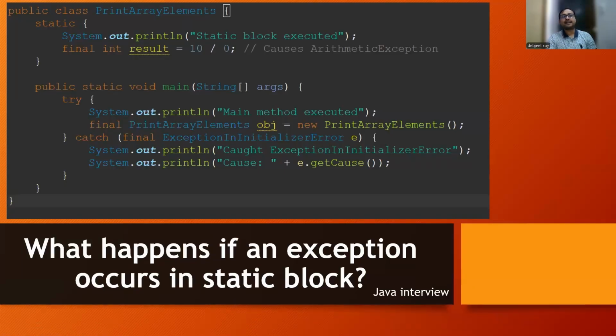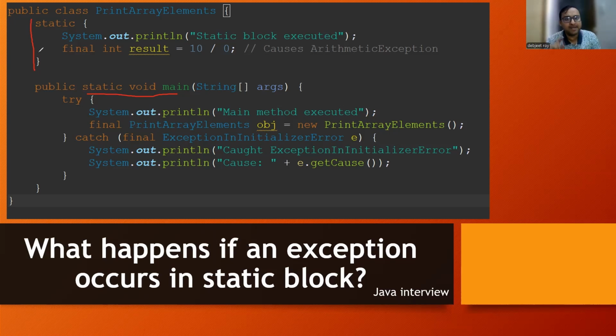So now let's understand a different kind of question, like what happens if an exception occurs in a static block. So here, if you can observe, there is one public class written. Within that, I'm having one static block over here. Then I'm having the main method. You know, right? Static block gets executed when? Before the main method. So when the class loader actually loads the classes, during that point of time, before execution of the main method, the static block gets executed.